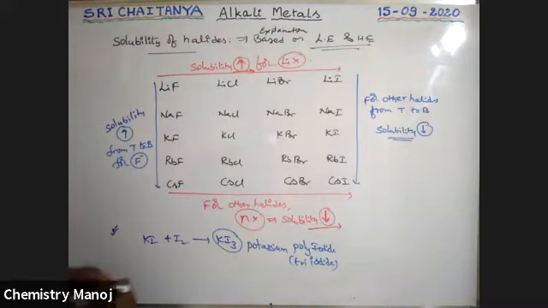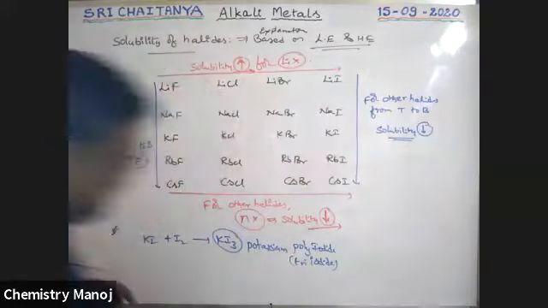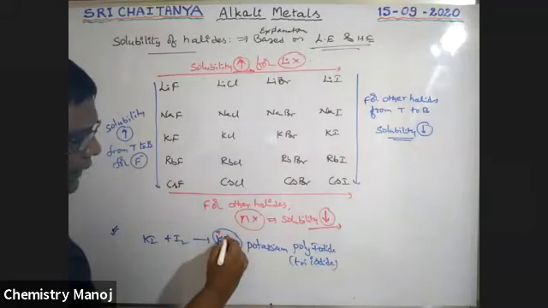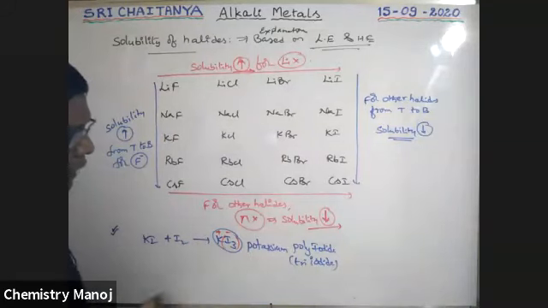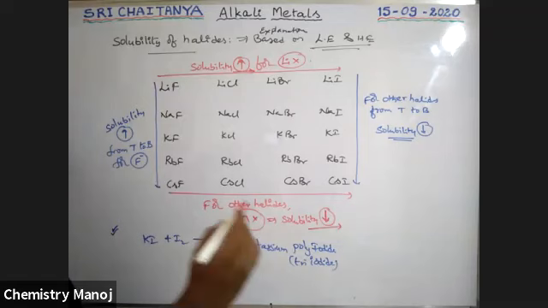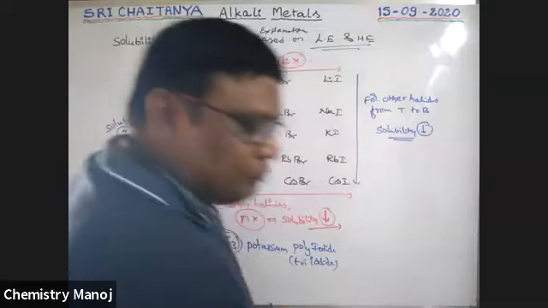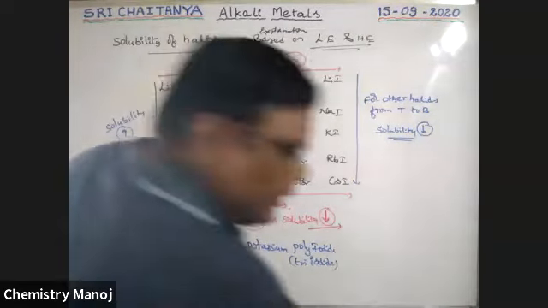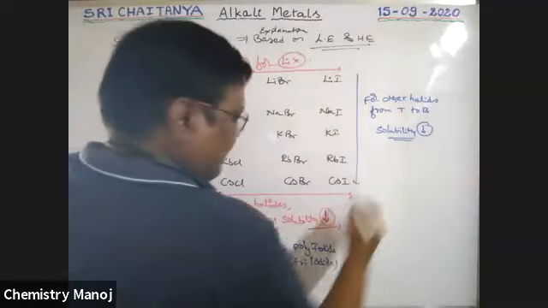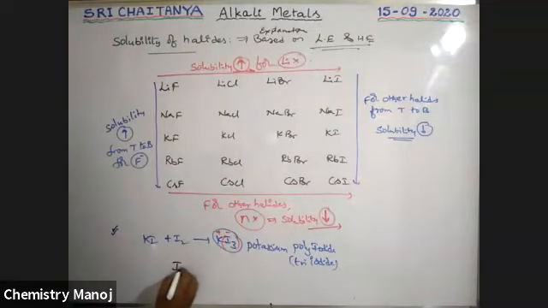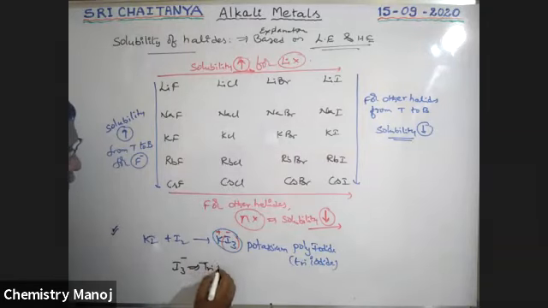KI3 is an ionic compound, with K plus ion and I3 minus ion. We know the I3 minus ion is stable. It is called the triiodide ion.